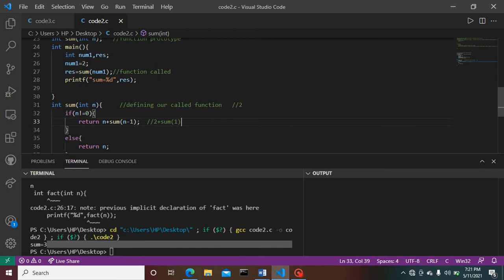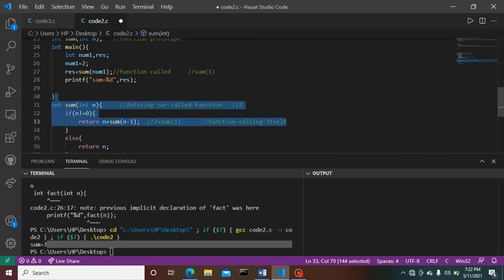Here we go. Then again our function call. This is where a function is calling itself. Here again the function calls sum, here it will be provided with sum of 1. Again in the called function it will be provided with 1.